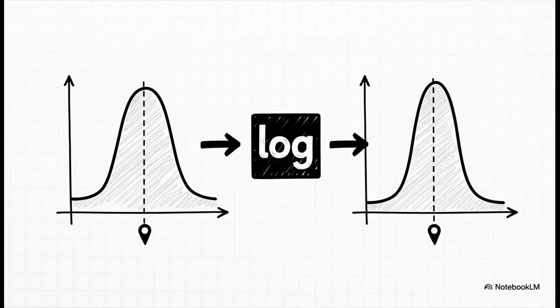Now, you might be thinking, hang on, you just changed the whole function. Won't that give you the wrong answer? And this is the brilliant part. The logarithm function is what we call monotonically increasing. It's a fancy term that just means it always goes up. So yeah, it'll stretch and squish our likelihood curve, changing the actual height of the peak, but it will never ever change the location of that peak.